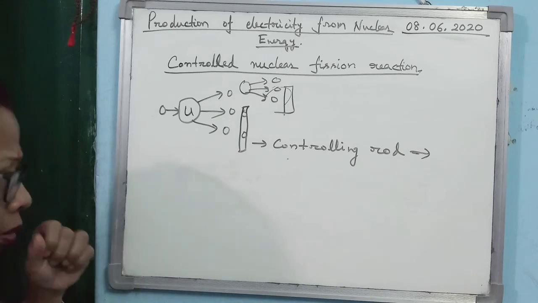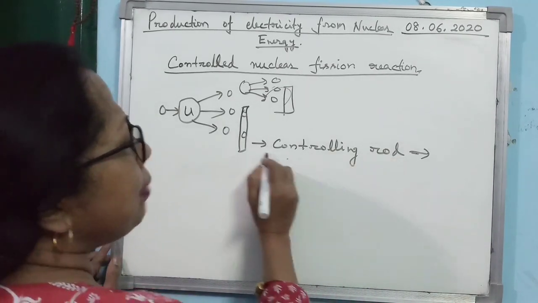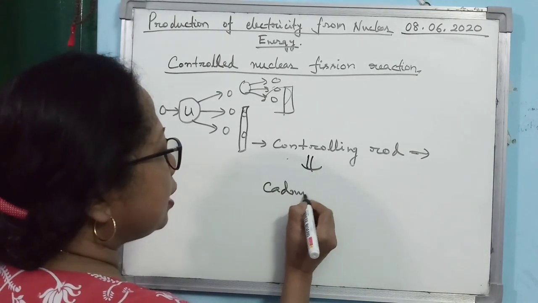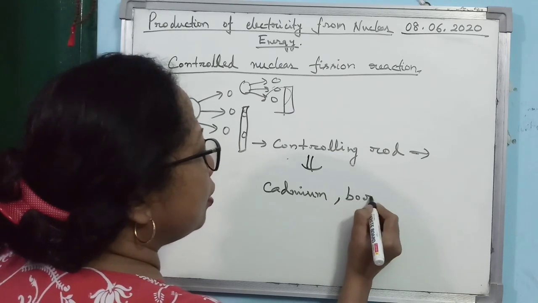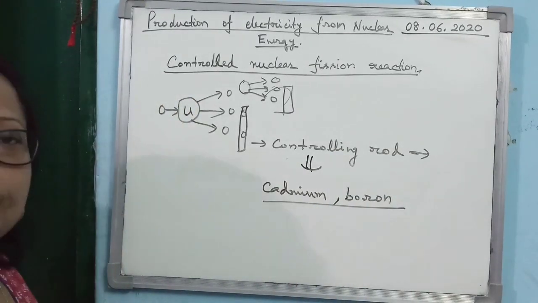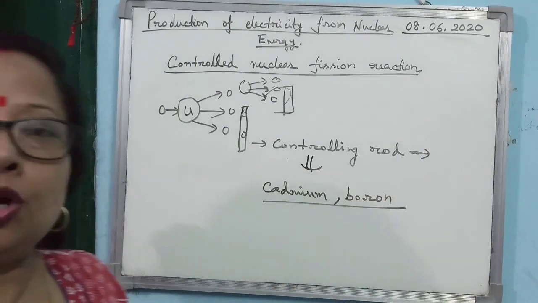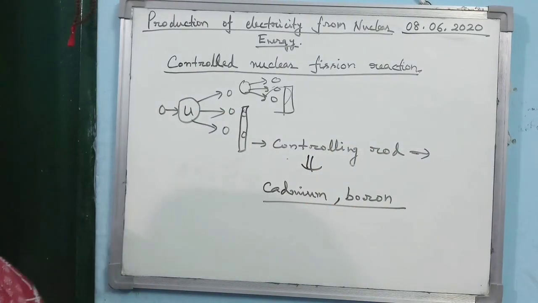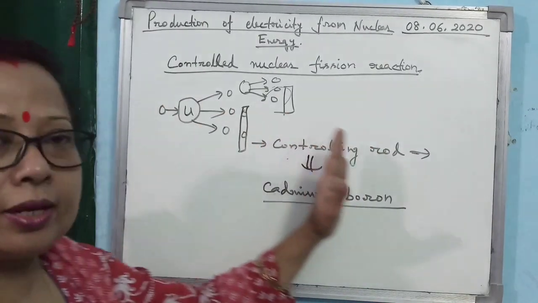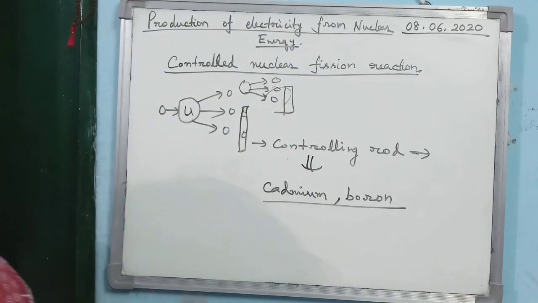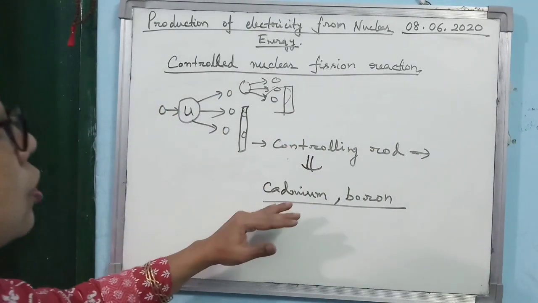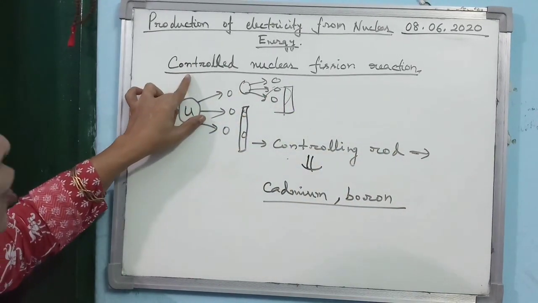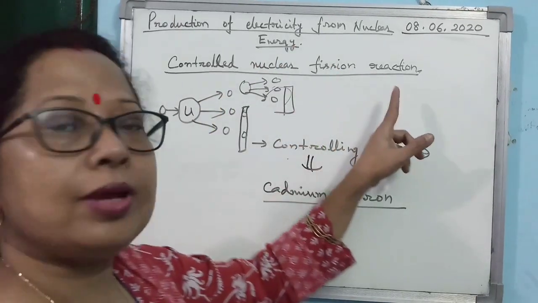Alright. Now, what is the material used for the controlling rod? For the controlling rod, we use cadmium or boron. Cadmium or boron. Alright, so by using a controlling rod, what are we doing? We are controlling the fission reaction, keeping the rate of reaction constant. So after use of the controlling rod, the reaction you are getting is known as controlled nuclear fission reaction.